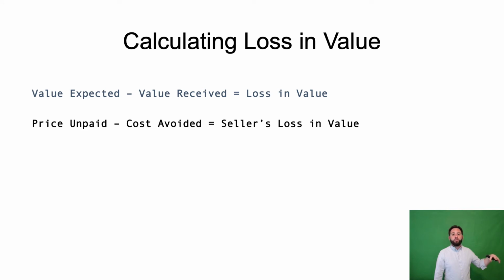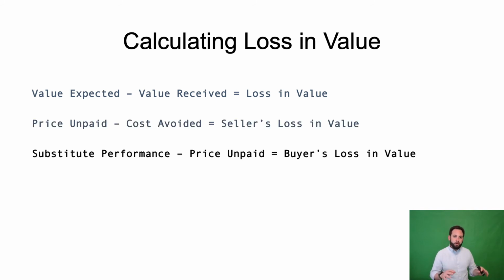And we would subtract from that the amount of money the seller did not spend, the amount of cost the seller avoided, because that would show the difference between what the seller expected to spend and what the seller actually spent. If the seller spent less than expected, that should reduce the amount of damages the seller receives because the seller did not actually incur those expected costs. So price unpaid minus cost avoided equals seller's loss in value.